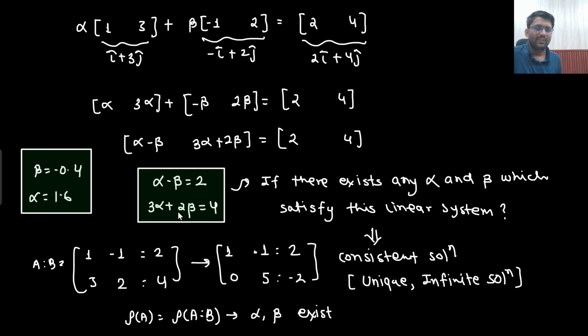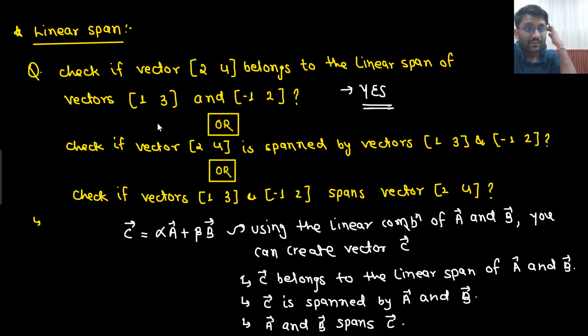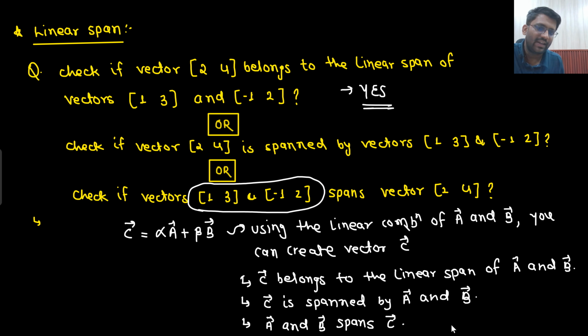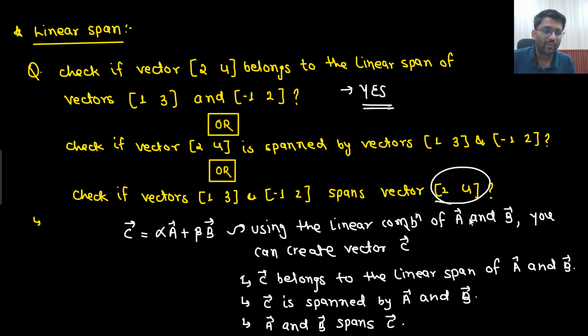Yes. So yes, there exist some values of alpha and beta for which vector 2, 4 belongs to the linear span of vectors 1, 3 and minus 1, 2. Or you can say 2, 4 is being spanned by 1, 3 and minus 1, 2. Spans means, what is the meaning? That means whatever the span that 1, 3 and minus 1, 2 are going to create, in that span 2, 4 will be present.